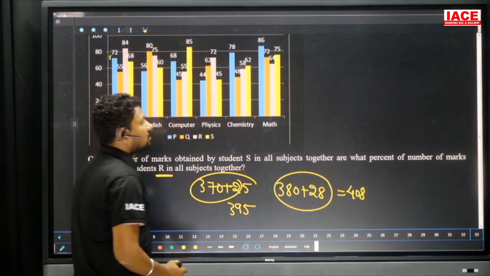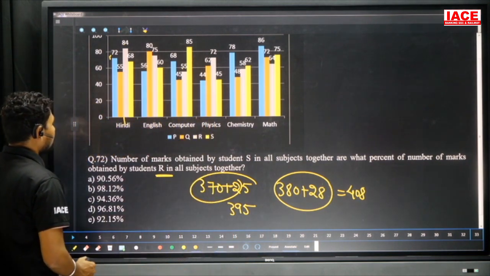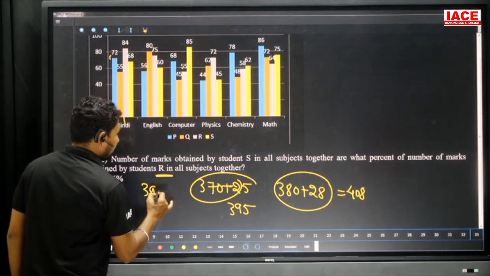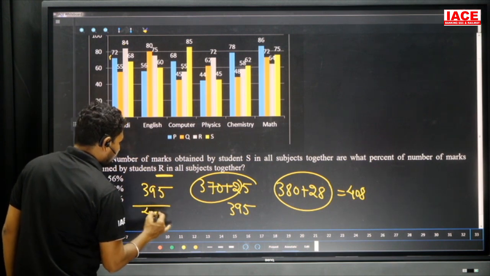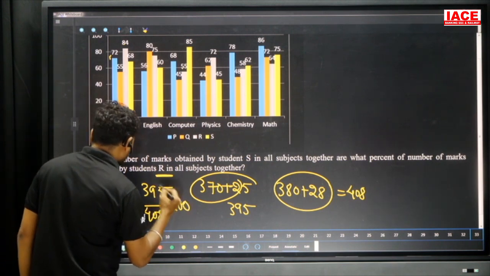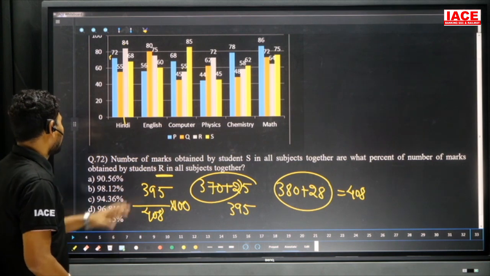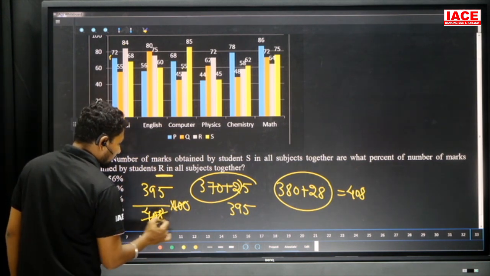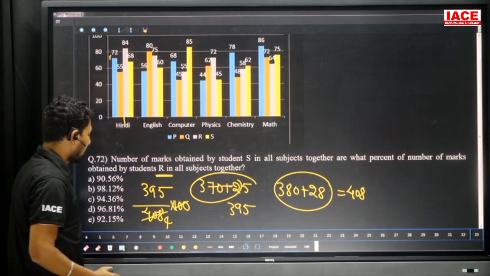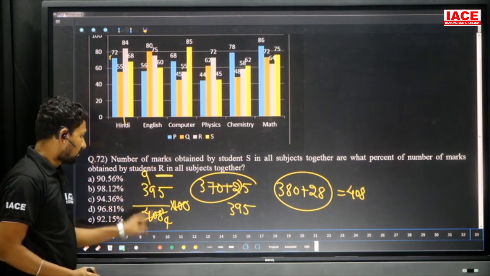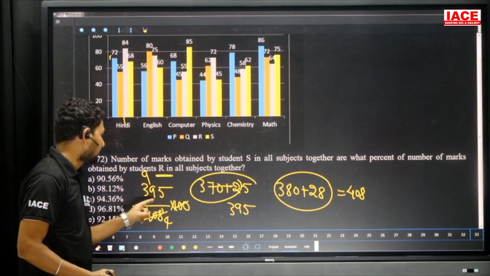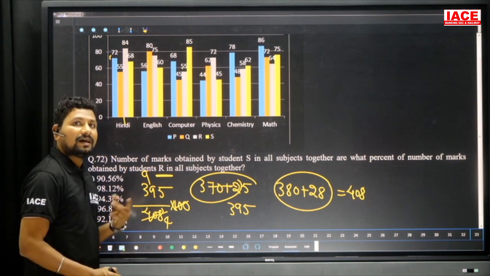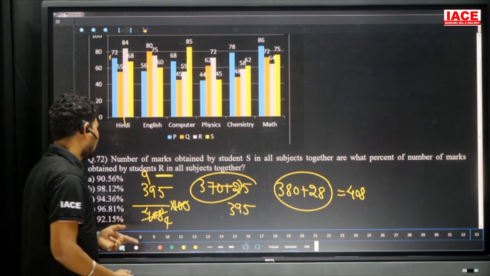And in all subjects together, what percentage of marks is obtained by students here? 395 by 408. I need the percentage, so multiply with 100 here. So let's simplify and calculate the values here. 100 to 408, how many times? 4 times. 4 nines are 36. Remaining value is 35. 35 means how many times? Nearly 9 times. But we have to apply 8 times.